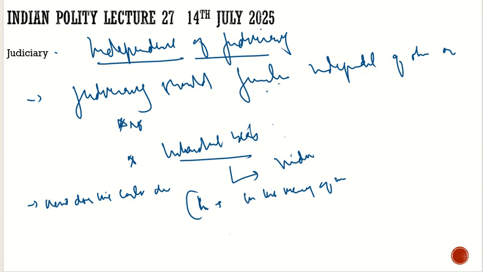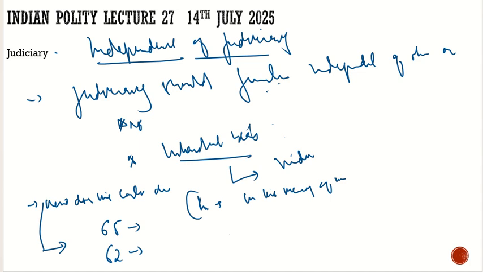But the creators of the constitution were very much aware of it. So for that, they made a provision: once you are appointed as a judge, you can hold office till a certain age. They had given the age limit. For a Supreme Court judge it is 65 years, and for a High Court judge it is 62 years. Once you are appointed as a judge, you cannot be removed by any simple order. For removal, a resolution should be passed by the parliament. That we will discuss in a few minutes.